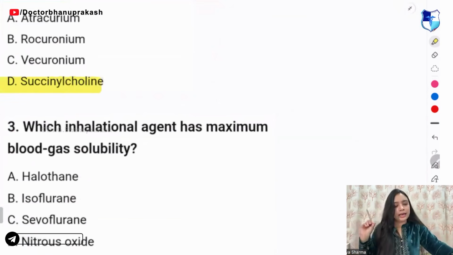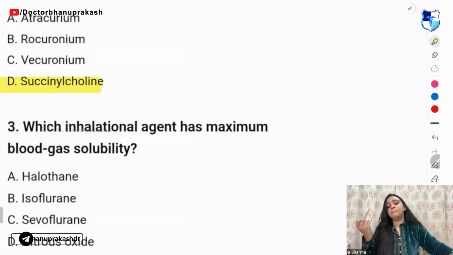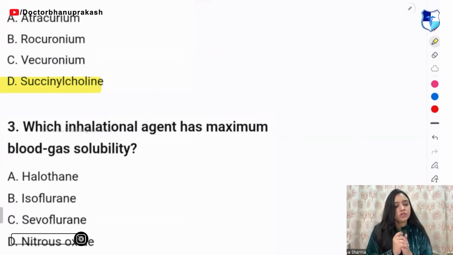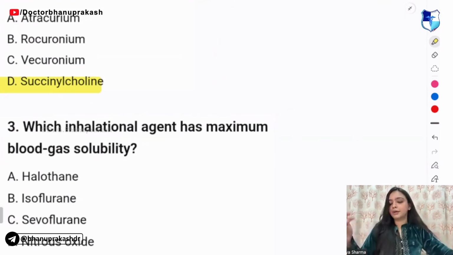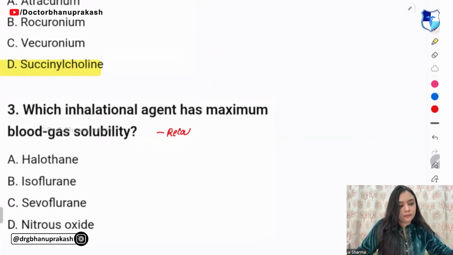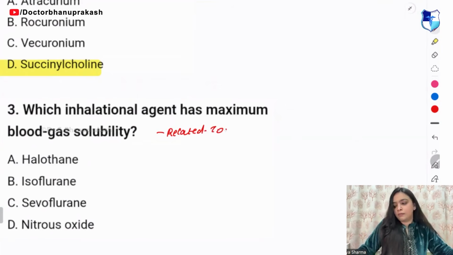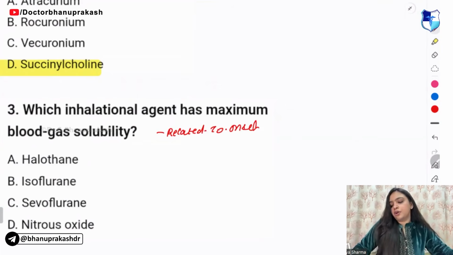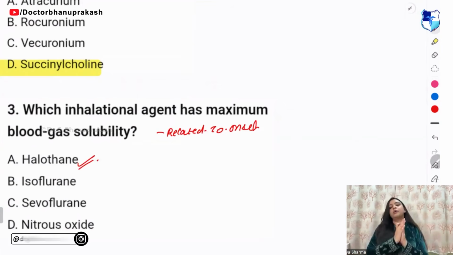Next question. Which inhalational agent has maximum blood gas solubility? So blood gas solubility is related to what? It is related to your onset. So onset of halothane is maximum.